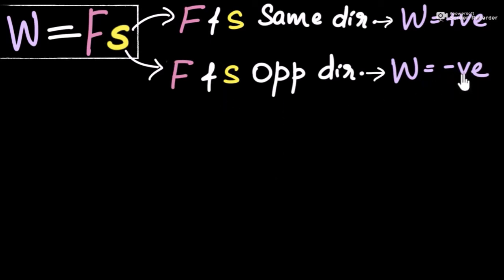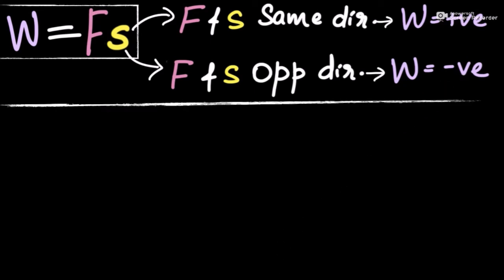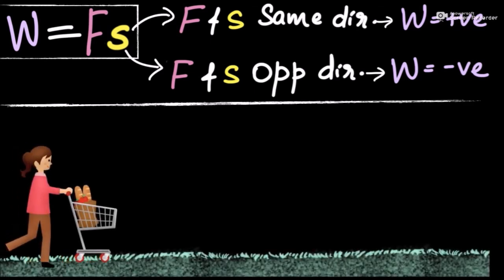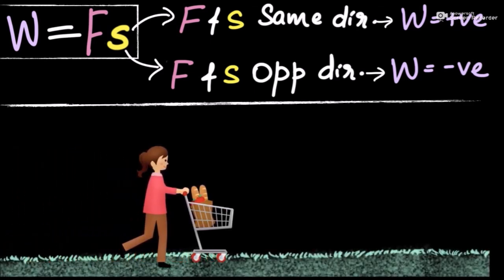Suppose a lady is pushing a grocery cart and makes it move. Now she is doing work on it because she is pushing on it and she is making it move, right? Is that work positive or negative?